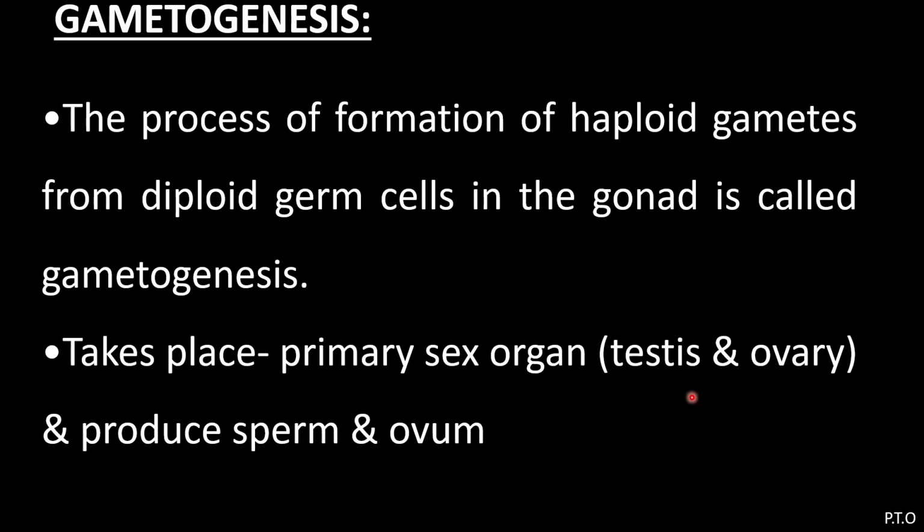Just now I showed you a section across testes and ovary, which are the primary sex organs where the process of spermatogenesis takes place in male and oogenesis takes place in female. And in that process, the gametes are formed, that is the sperm, the male gamete, and the ovum, the female gamete. These gametes are haploid. And how the process takes place, we'll see in brief.